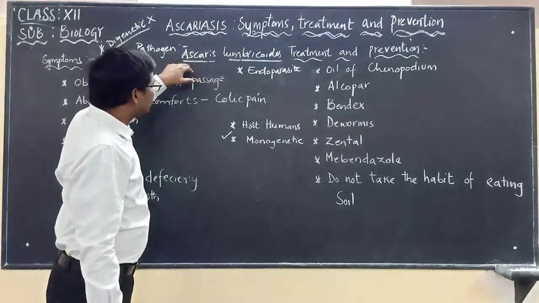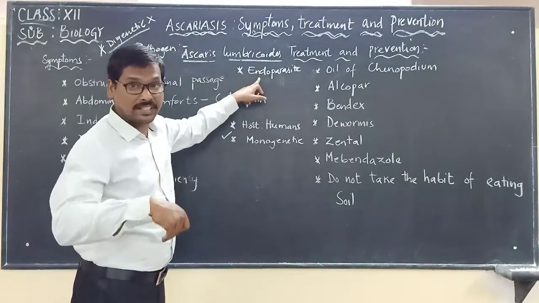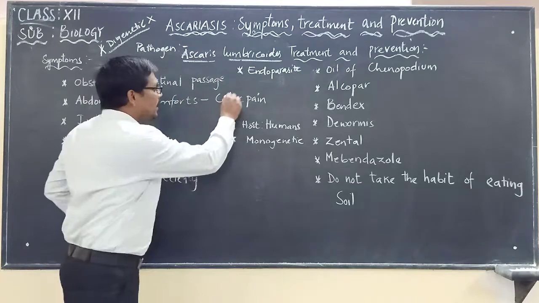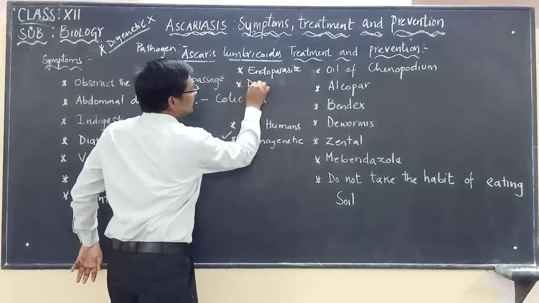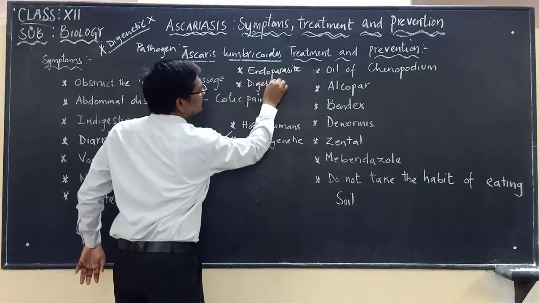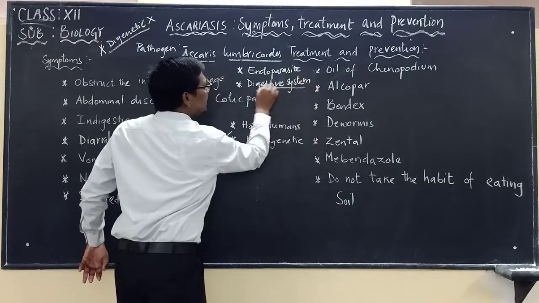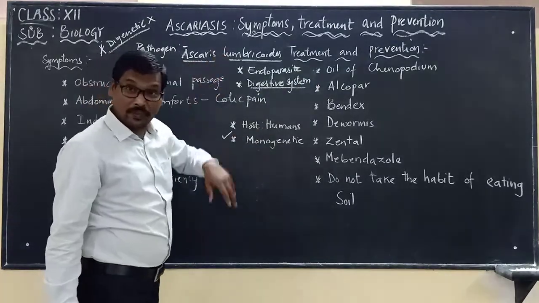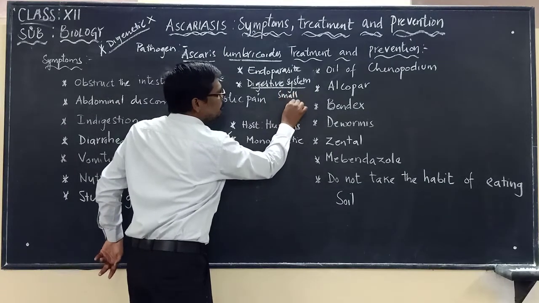So Ascaris lumbricoides, which is an endoparasite, lives inside the body of an organism. Where it lives is the main point. It is present in the digestive system. Mainly, which part of the digestive system does this pathogen infect? It infects the small intestine, a very important point.